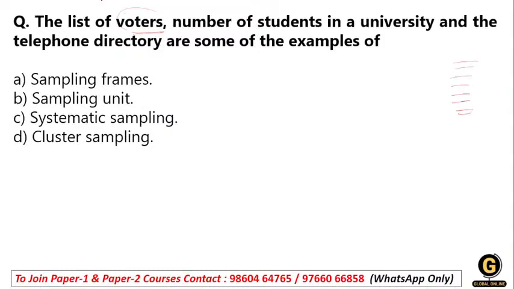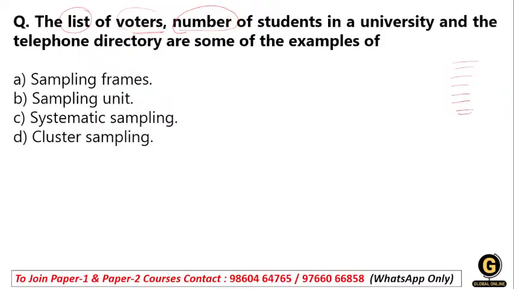Actually here I use the words list and number, so this is your sampling frame, because a sampling frame includes a list or database. It includes all the units and elements that can be selected for a sample.